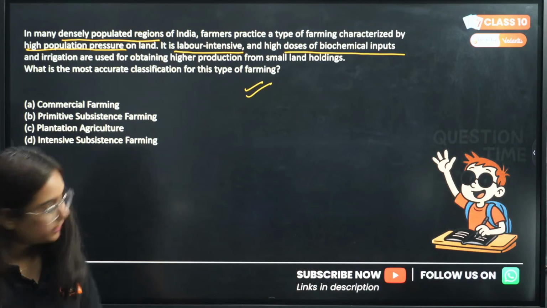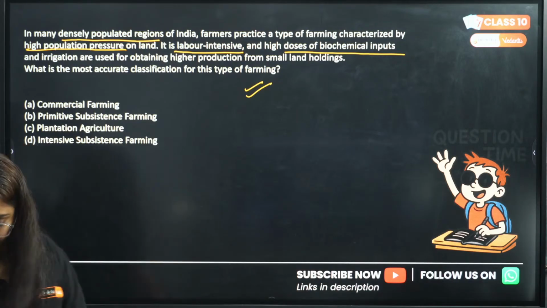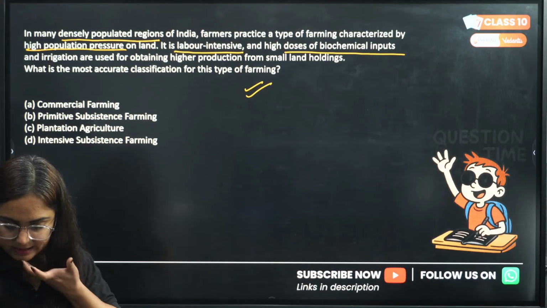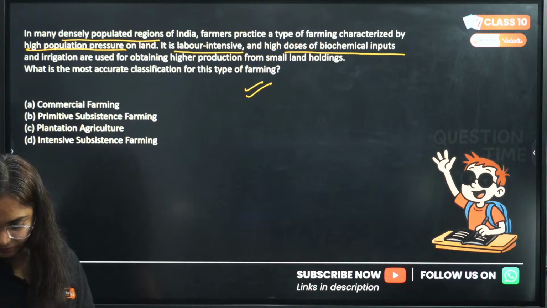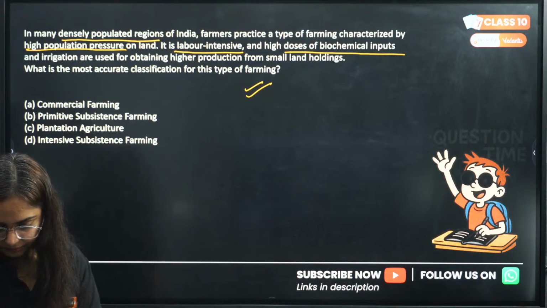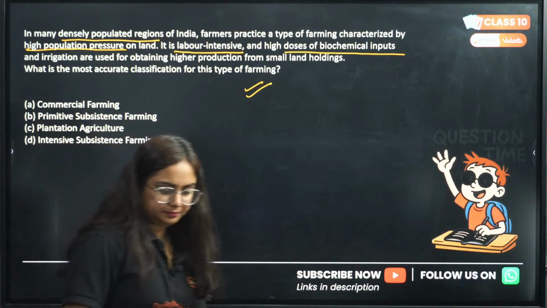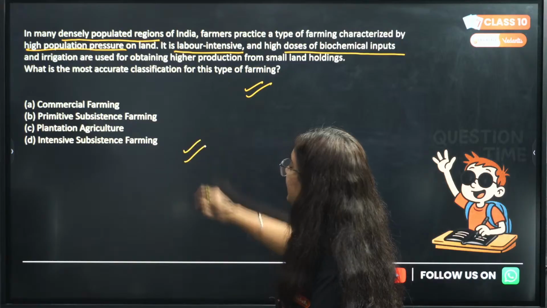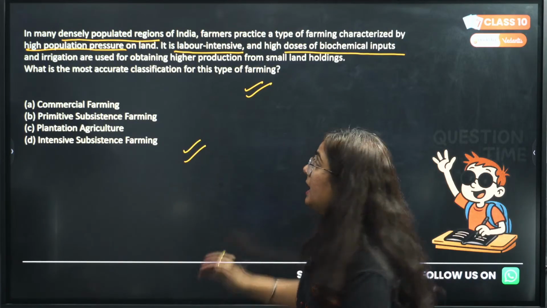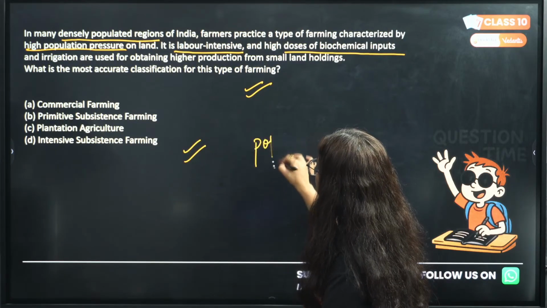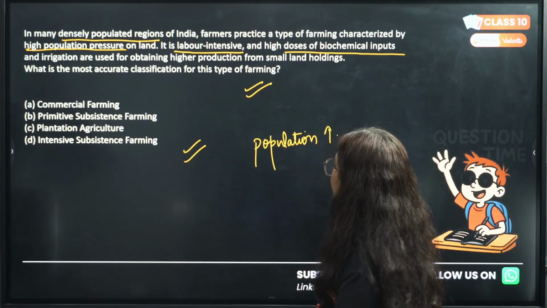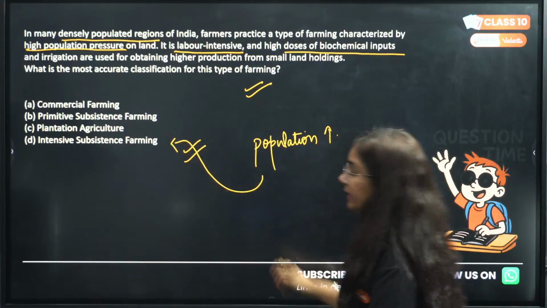Hi, okay, I got the answer of Komal. Okay, Komal, I'm waiting for others to answer. I'll tell the answer and then move ahead. Yes, the correct answer to this question is intensive subsistence farming. Bhai, whenever they are talking about population pressure, you will answer it.